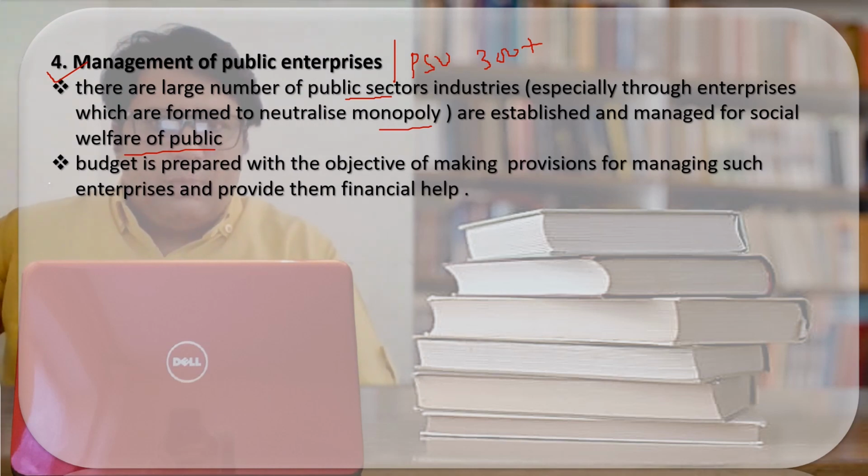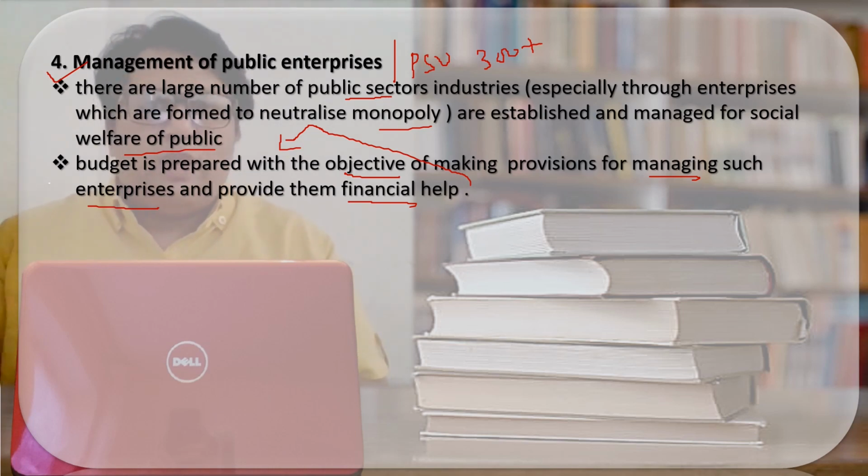Actually, through the public sector undertakings, government wants to establish and manage social welfare of the people, because the main motive of the private sector is profit maximization and they are least bothered about the welfare. So just to counter the private sector, the government has opened up the public enterprises so that the welfare can be enhanced. So through the budget, the objective of the government is that we should manage these enterprises. How? Through the financial help, so that the welfare should not be stopped. It means that the welfare activities or the social welfare should not be interrupted. I hope the point is clear.